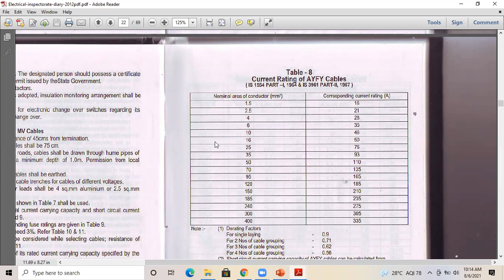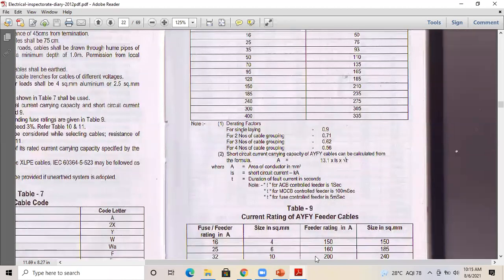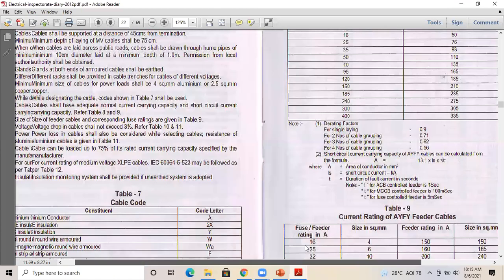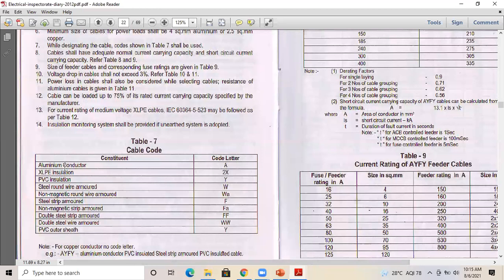Okay, so now coming to the cable codes, as I said, cables are represented using cable codes. Aluminum conductor, XLP insulation, PVC insulation, steel round wire armored, non-magnetic round wire armored. So there are cable codes for different insulation as well as armoring and outer sheath. You need to understand cables are represented using cable codes. In some countries or some standards, they will be using other words. Definitely they will be using cable codes, because they will not be writing all the words in a single line diagram format.